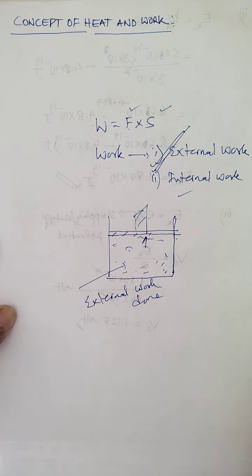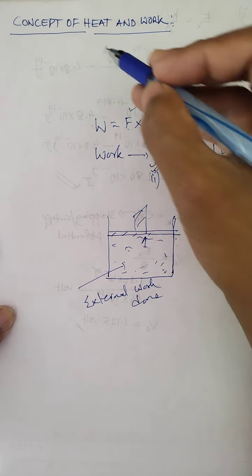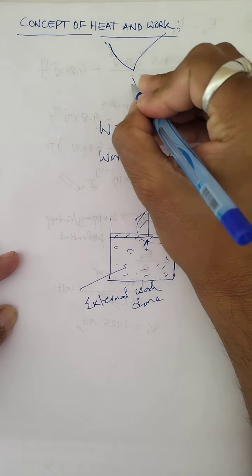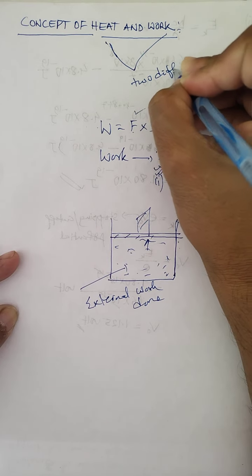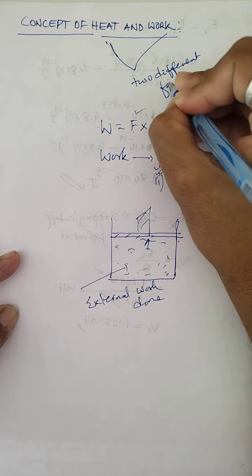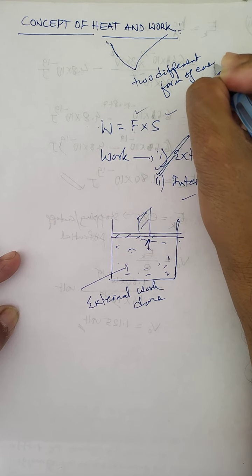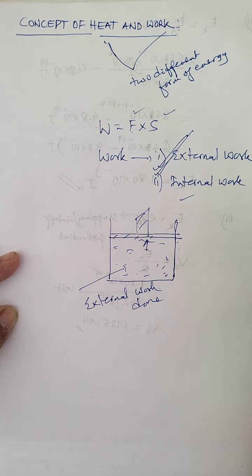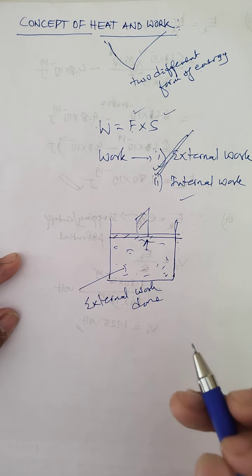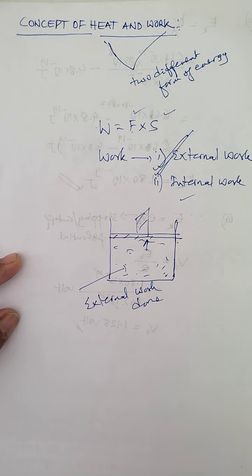Now, in order to understand heat and work, remember this, children: heat and work are two different forms of energy. Because energy is the capacity to do work, and heat is also a form of energy which gives the sensation of hotness or coldness. So heat and work are two different forms of energy, which can be transferred to each other. That's why in the last YouTube video you learned that James Prescott Joule expressed the relation between heat and work, the equivalence of heat and work.